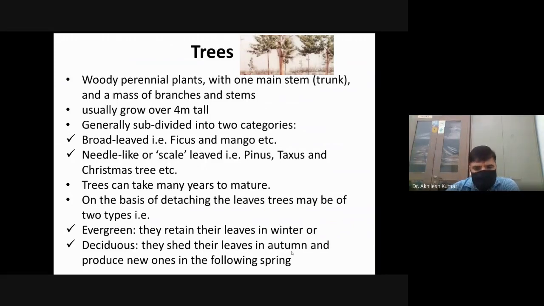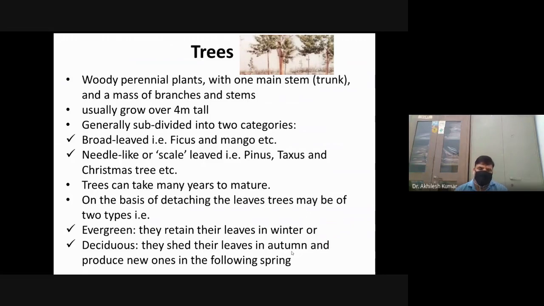The leaves of these trees remain green throughout the year, whereas in deciduous plants, the leaves are shed during the spring season. Sometimes in some plants, once a year during autumn, they produce new shoots and flowering twigs.